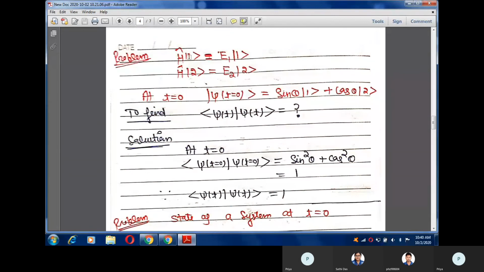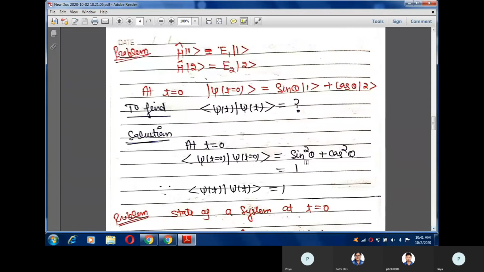You have a state at time t equals 0, and that state is a linear combination of psi 1 and psi 2 in the form of sin theta and cos theta. Now you have to find the value of the bracket of psi t. In order to solve this problem, you first have to find psi t. You have to apply the time evolution operator on this state at time equals 0, and then find the bracket.